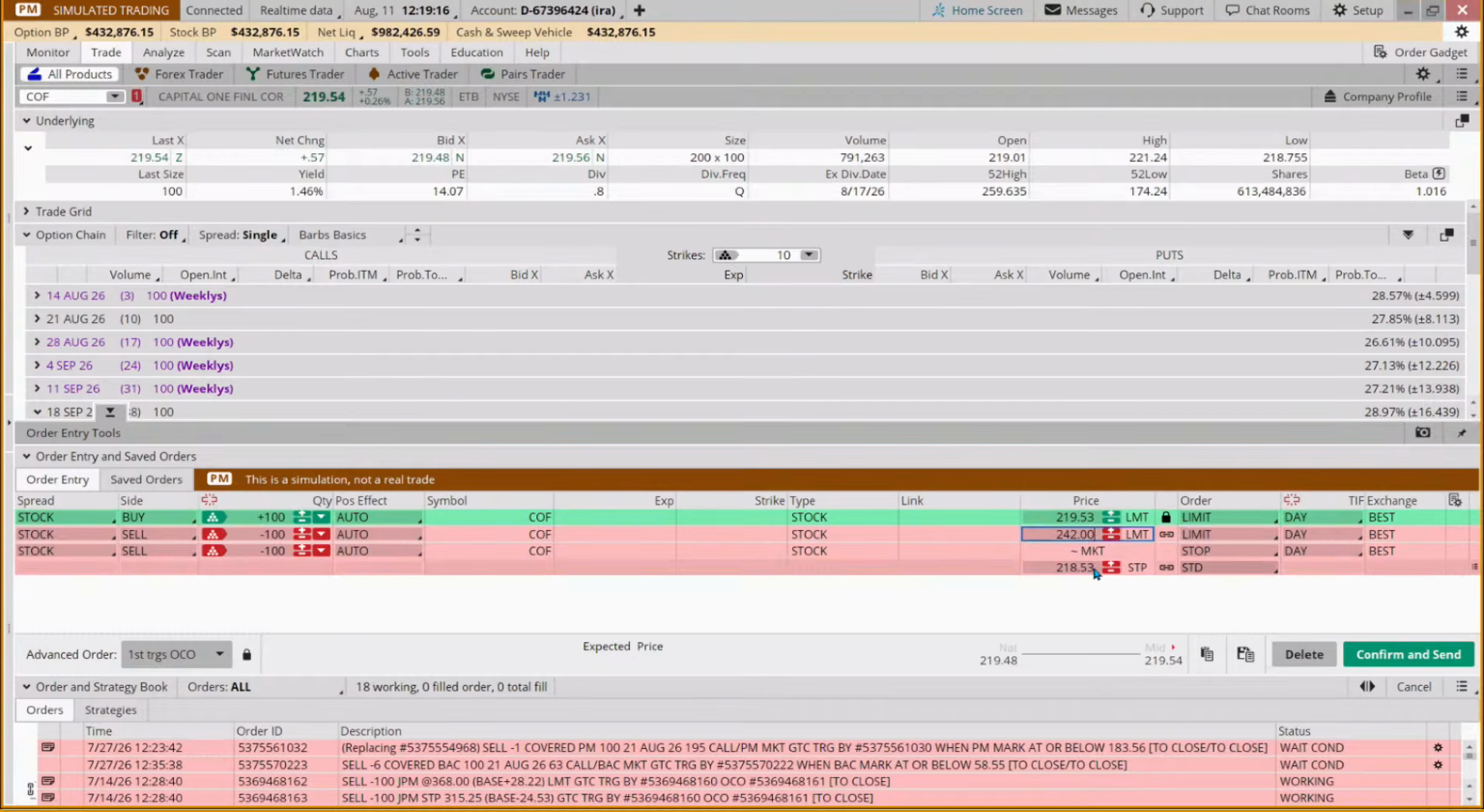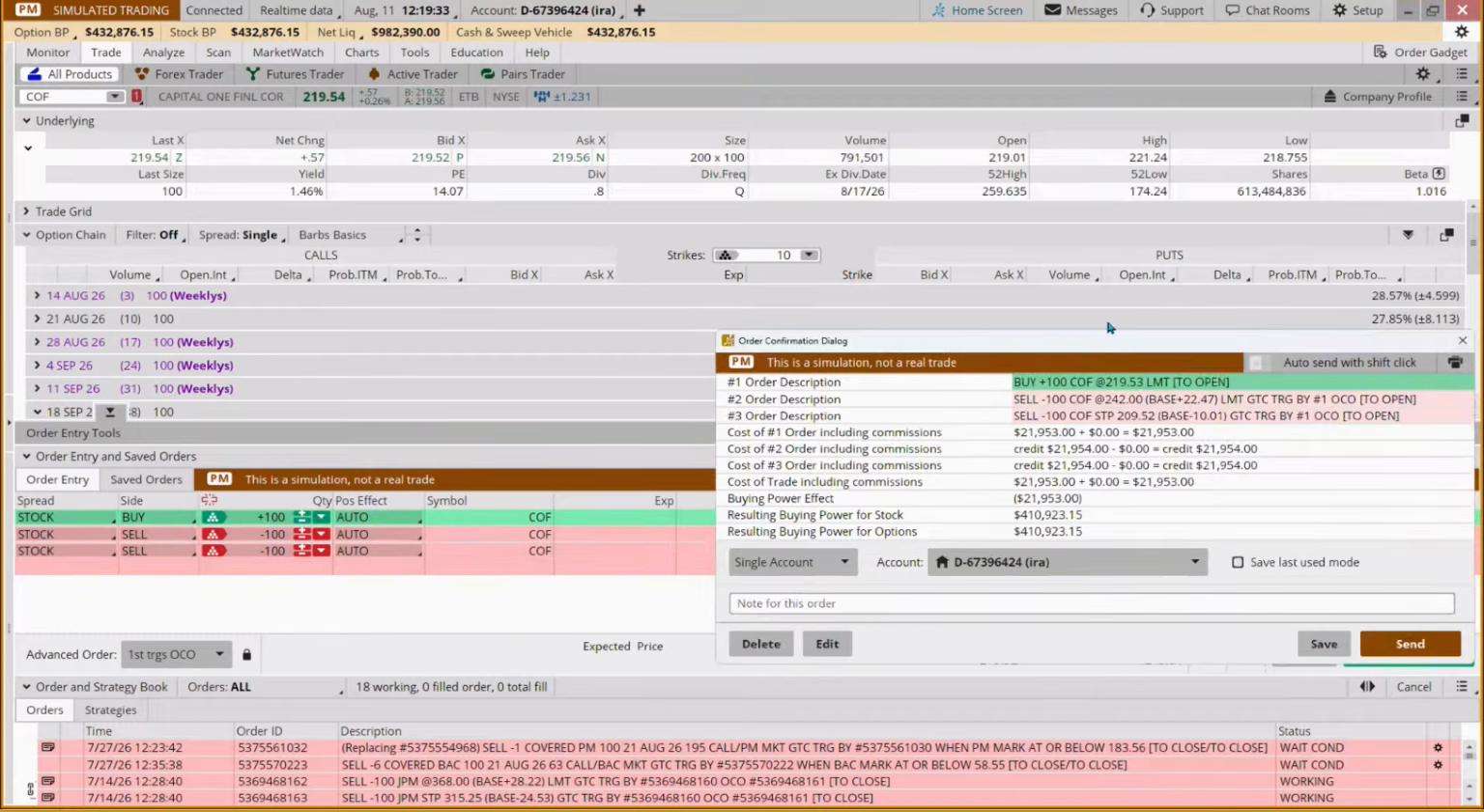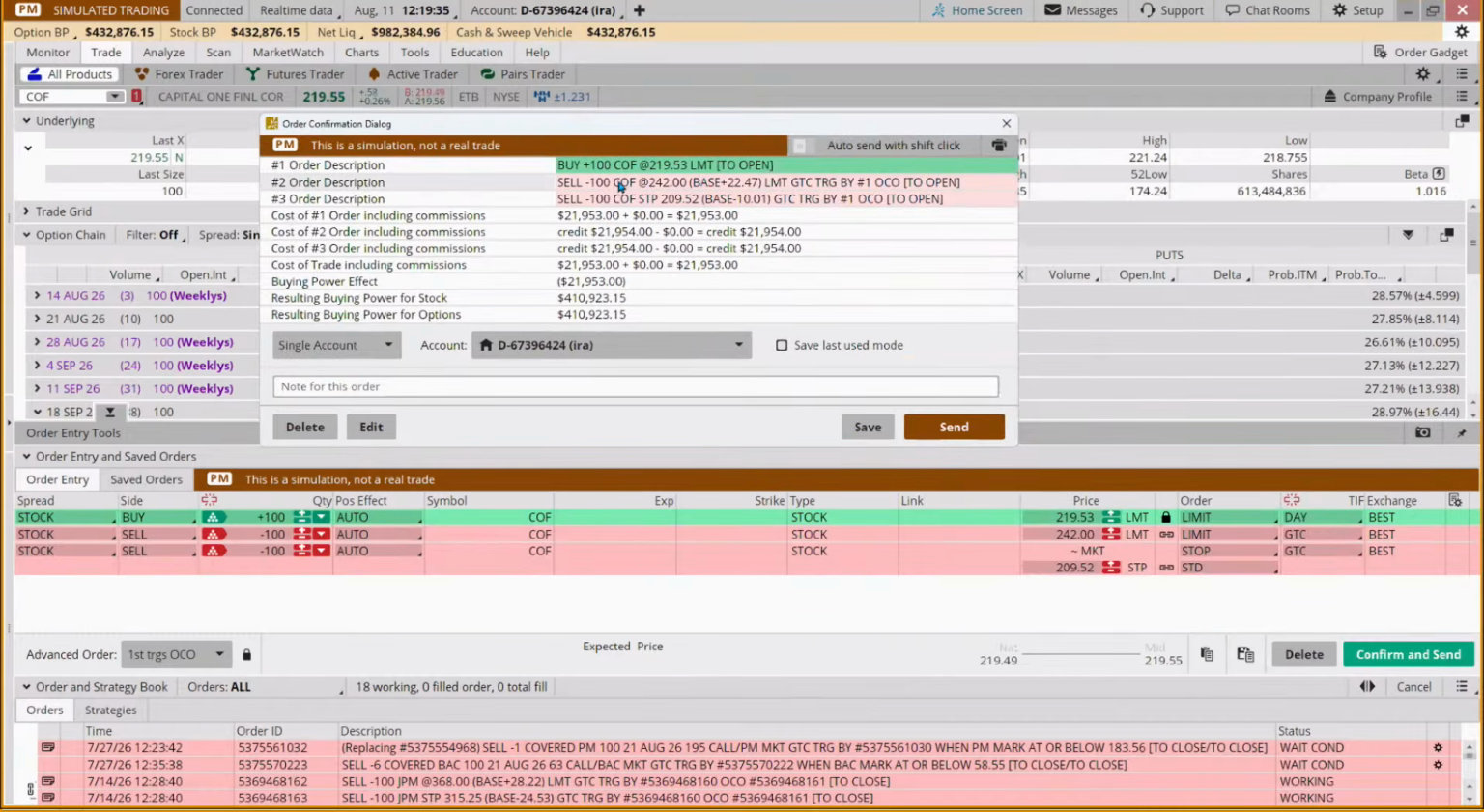And this is going to be 209.52. And we're going to make these good till canceled. And so if you like the system to do the math for you, which I do, it's saying we plan to sell if it goes up $22.47 or if it comes down $10.